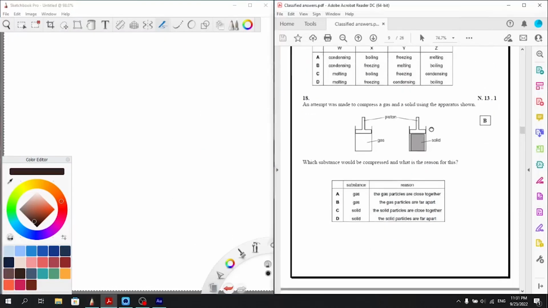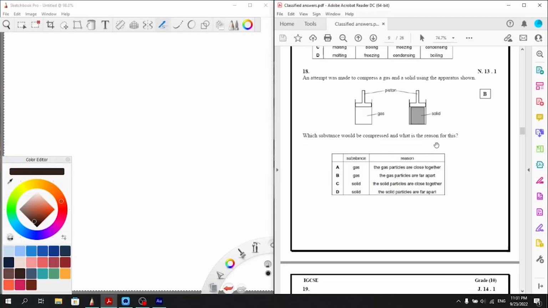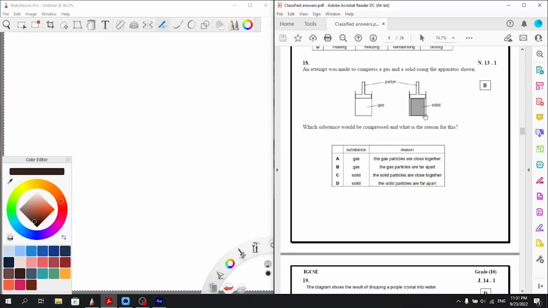Now let's take a look at the next one. An attempt was made to compress a gas and a solid using the apparatus shown. Which substance would be compressed, and what is the reason? What's the reason for this?